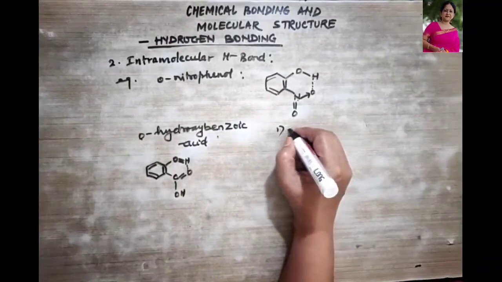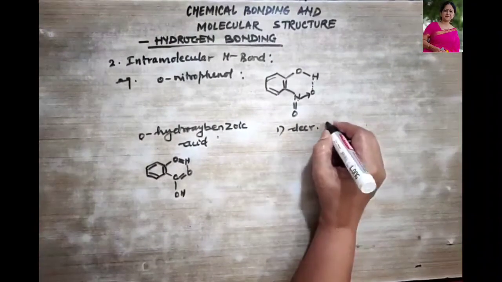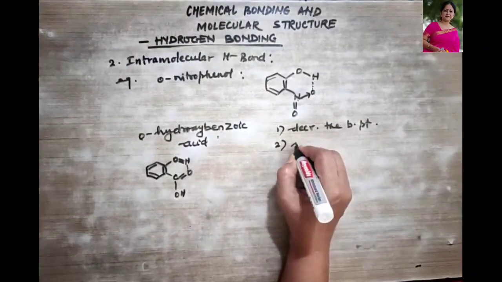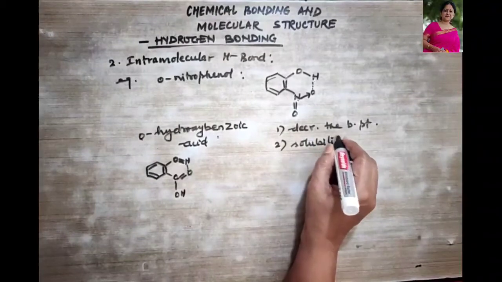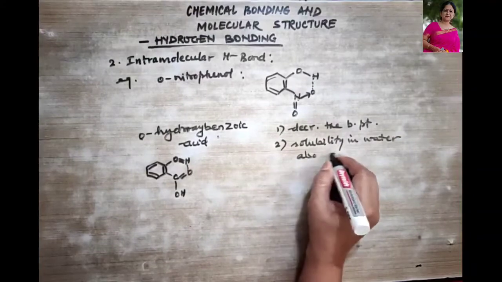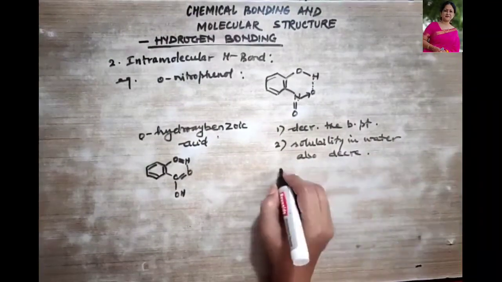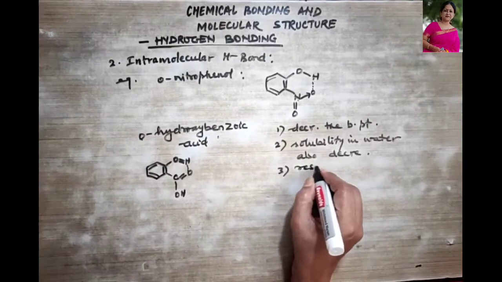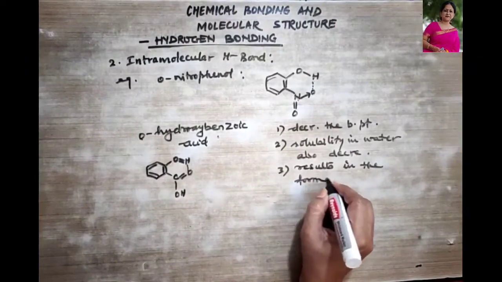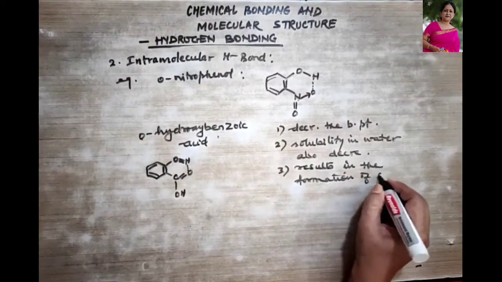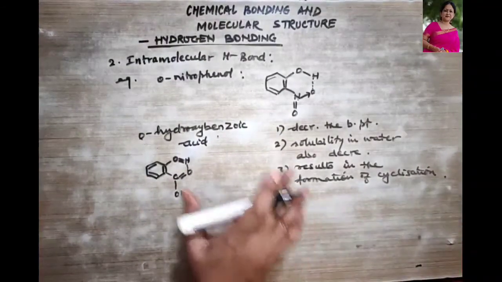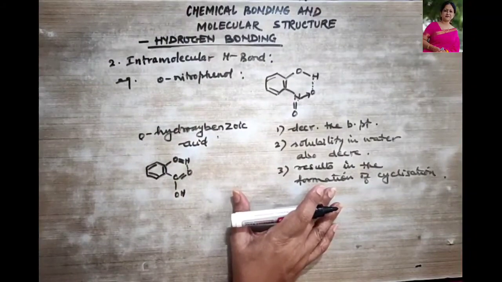So over here what happens? It decreases the boiling point, right? Secondly, solubility in water also decreases, and thirdly, it results in the formation of cyclization. Clear? So intramolecular hydrogen bonding, I hope it is very clear.